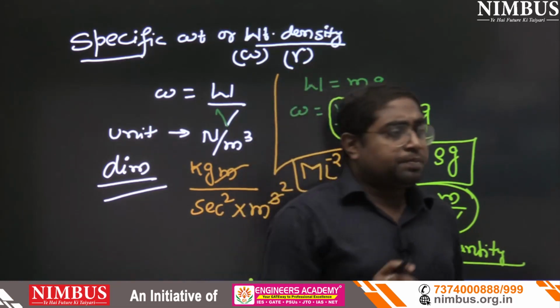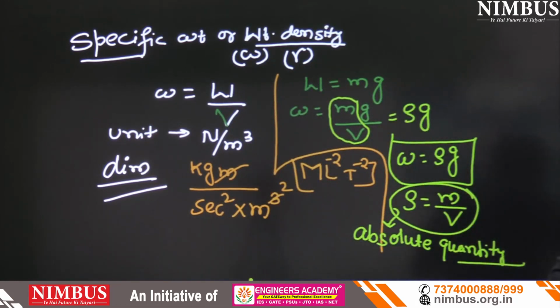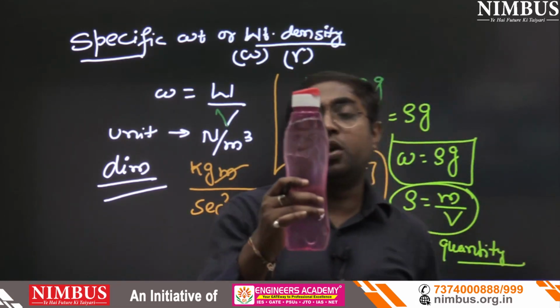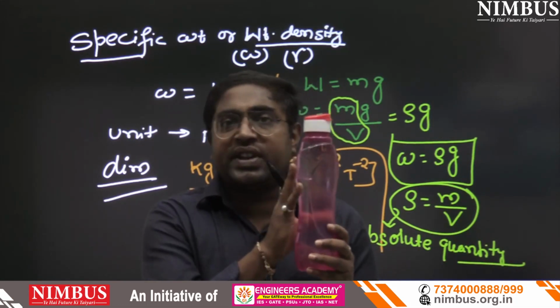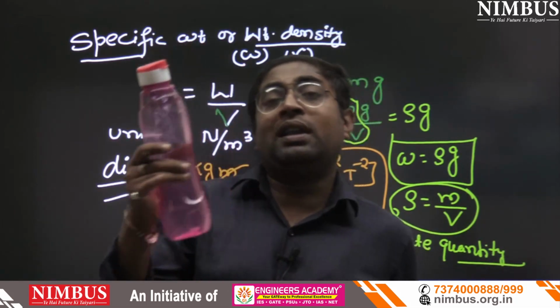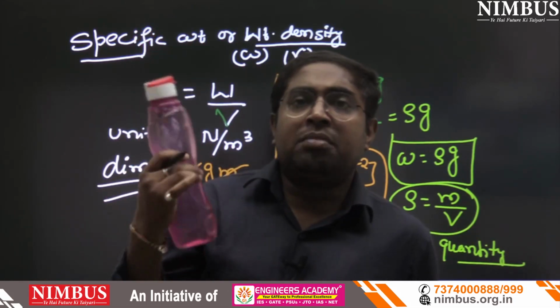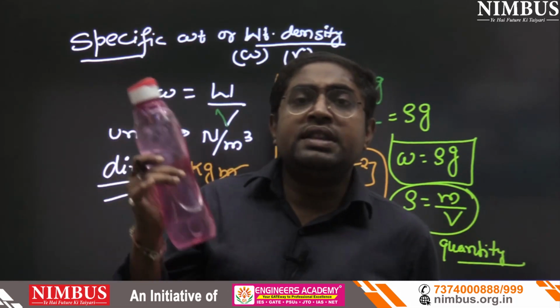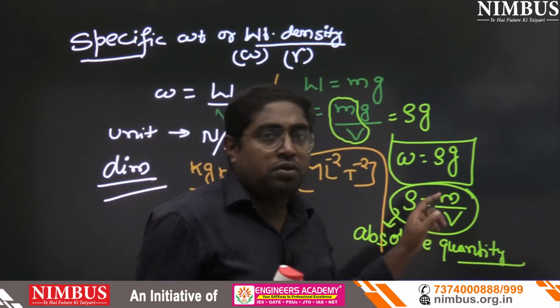Suppose in this bottle, water is filled. So mass is fixed, volume is fixed. If we move this bottle to any place, on a mountain, on the moon, the density will be fixed, that is mass upon volume.